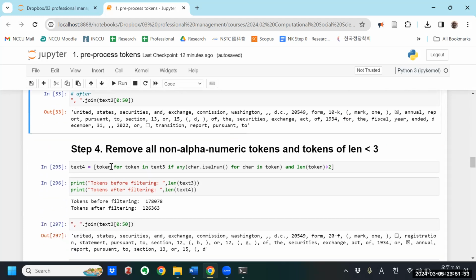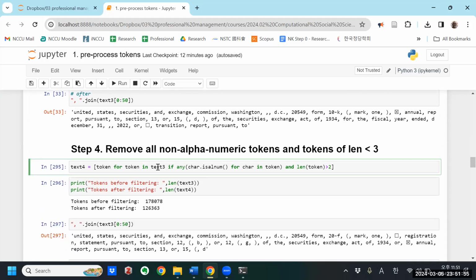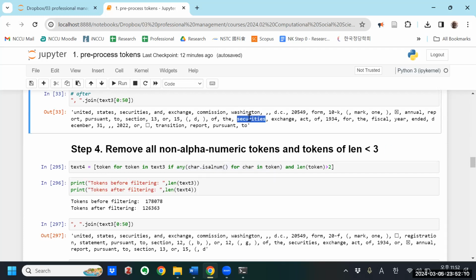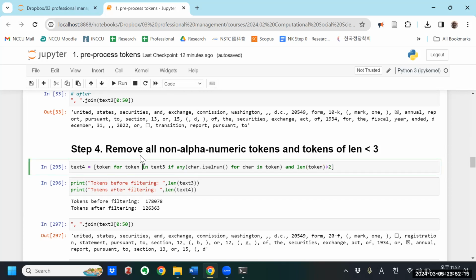So I will keep only tokens which contain alphanumeric characters and are larger than 2 in length. And I'll save that as text 4.